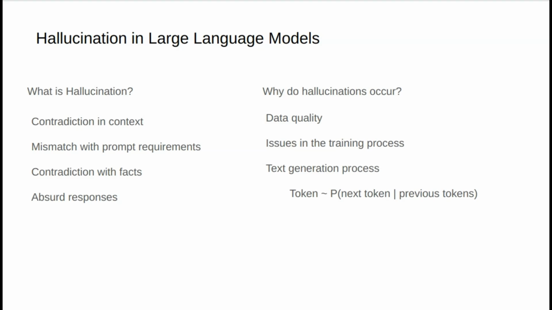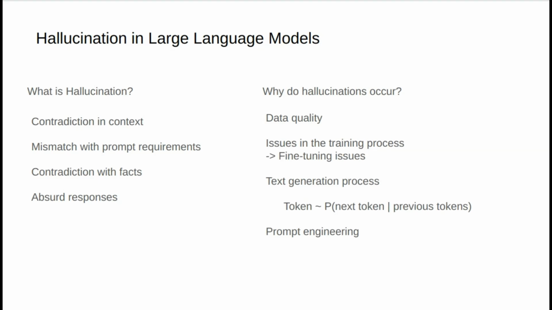While it's possible to introduce validation mechanisms during generation, this adds significant computational overhead, making it less practical in many scenarios. Fourth, prompt engineering. Poorly designed prompts can also contribute to hallucination. If a prompt is unclear or ambiguous, the model may generate outputs that don't align with the user's intent. Fifth, fine-tuning issues. Fine-tuning is a crucial step in model training. If fine-tuning is not carefully managed, it can increase the likelihood of hallucinations.